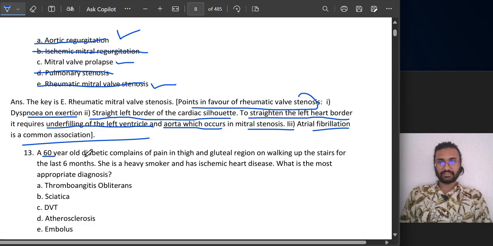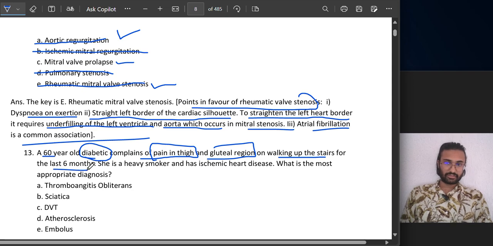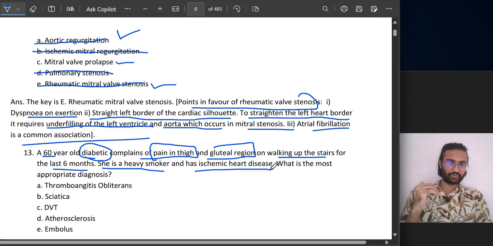A 60-year-old diabetic complains of pain in the thigh muscle and gluteal region on walking upstairs for the last 6 months. Since 6 months, this pain, she or he, not given, okay, given she is a heavy smoker and has had ischemic heart disease before. So the past medical history suggests that she is a very heavy smoker, plus has had ischemic heart disease before.